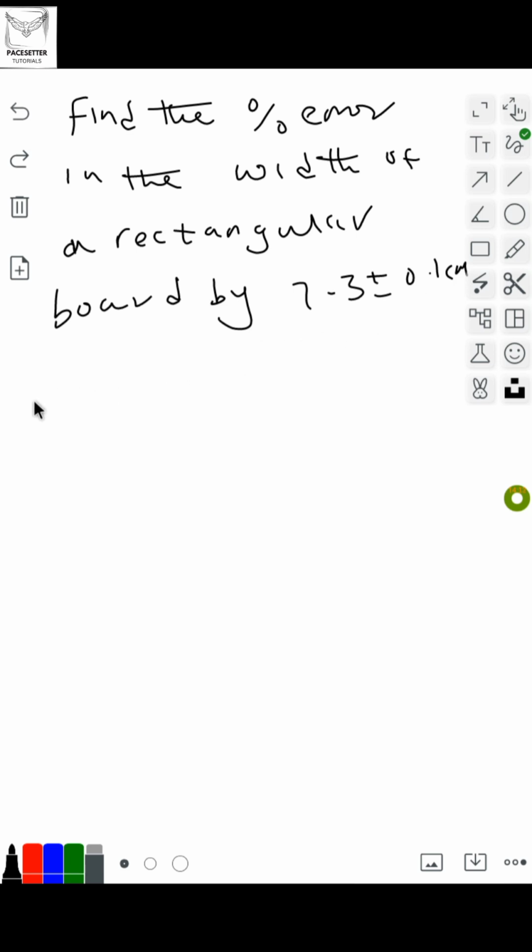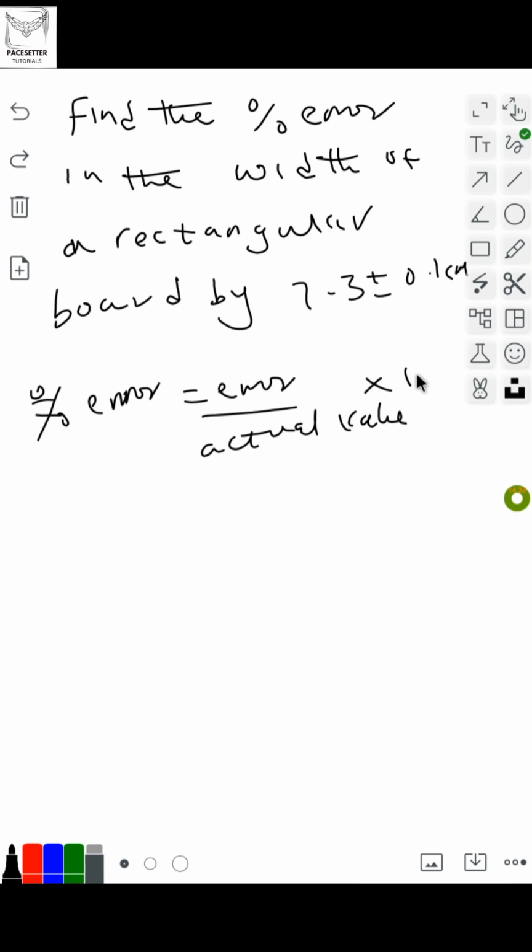In this case, we have the formula: percentage error is equal to the error over the actual value, times 100. So we have 0.1 over 7.3, multiplied by 100, and whatever you get becomes your final answer.